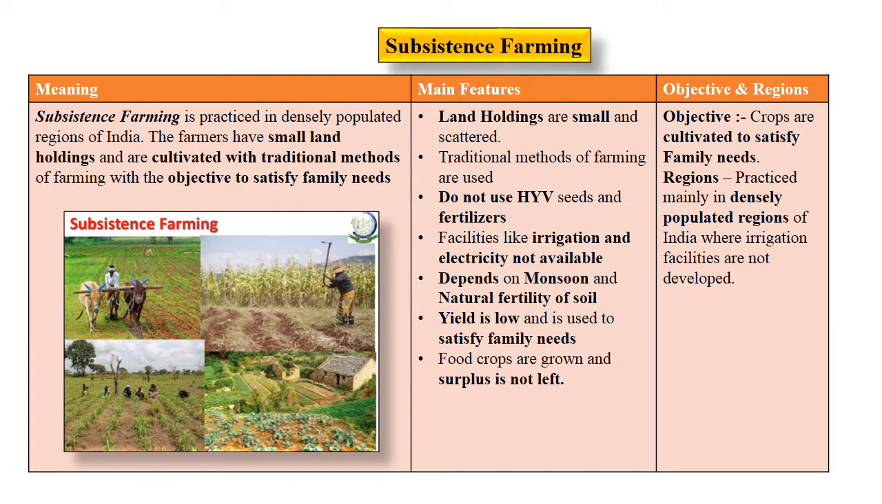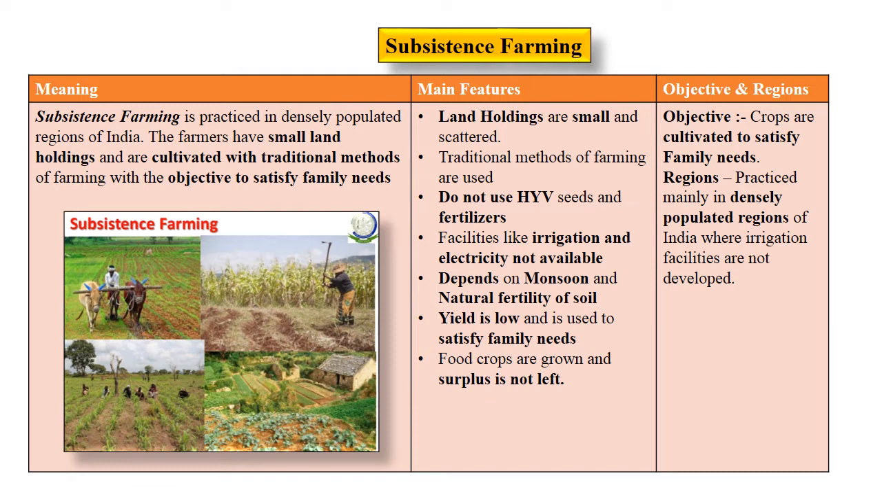Traditional method of farming is practiced in subsistence farming. Modern methodology or technology or scientific methods are not followed. Use of conventional methods is done. HYV seeds or fertilizers are not used. The traditional conventional seeds are used and the crop is grown. The facilities of irrigation are not developed in these regions or the electricity is not easily available in this region.